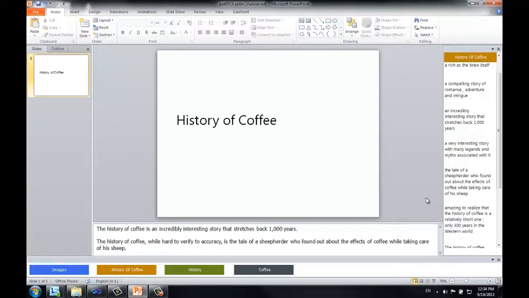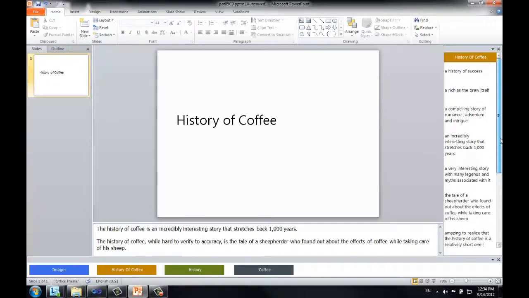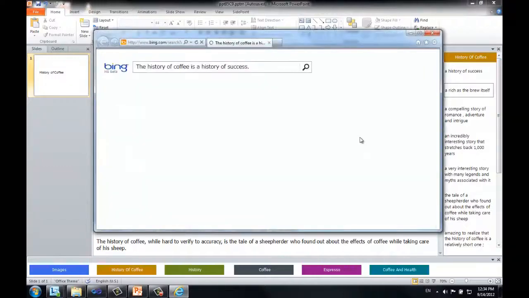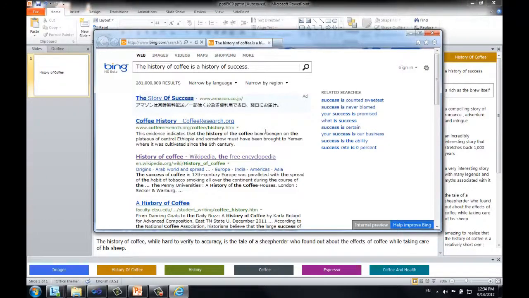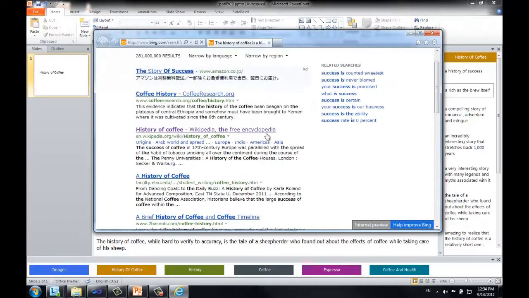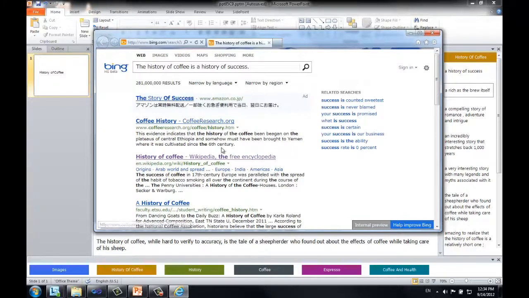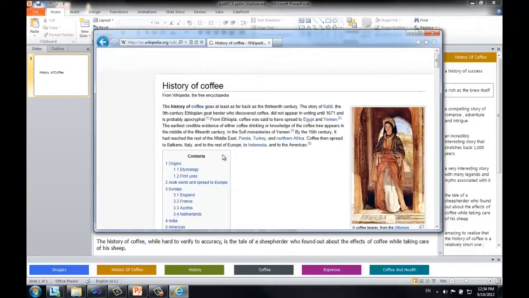Here's an interesting fact about the origins of coffee involving some sheep. It's also a history of success apparently. Let's see that result in the context of the web search results. And if we like, we could click on the Wikipedia entry here to learn some more.